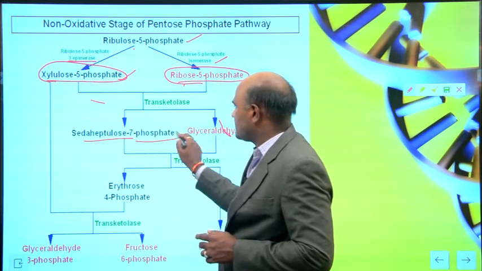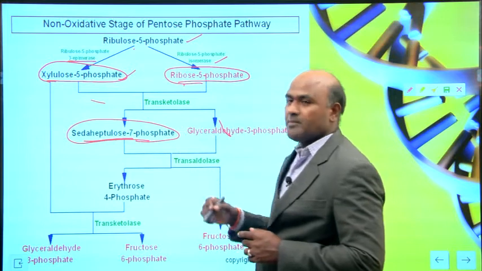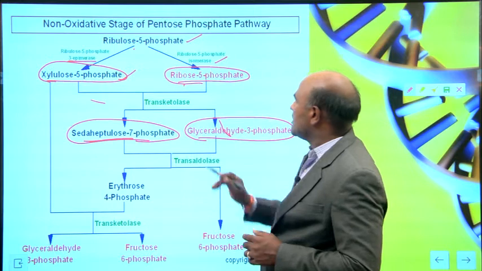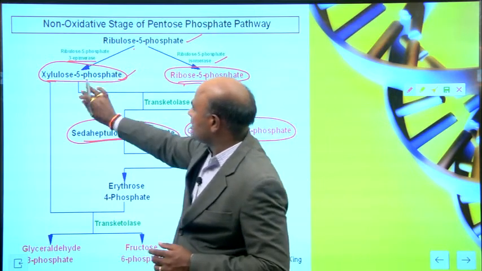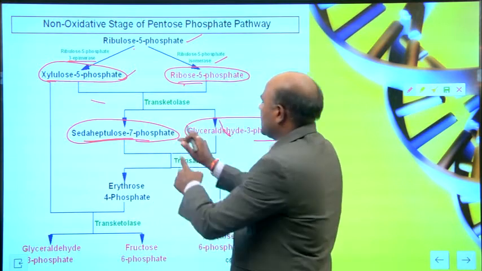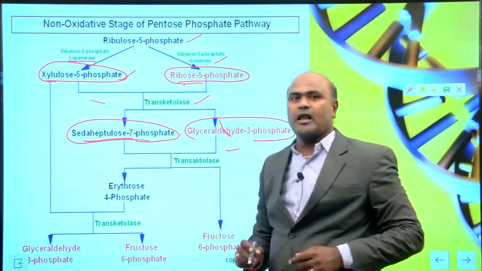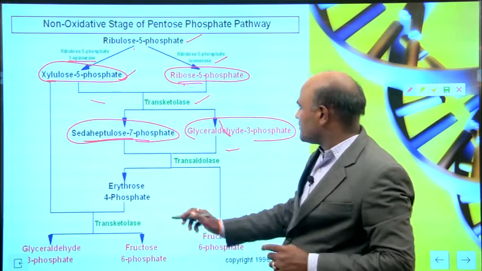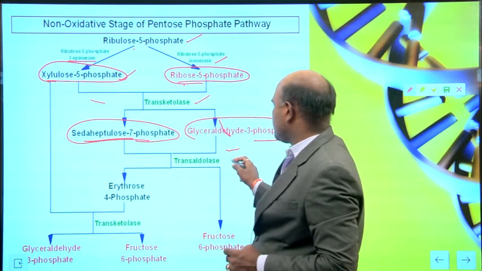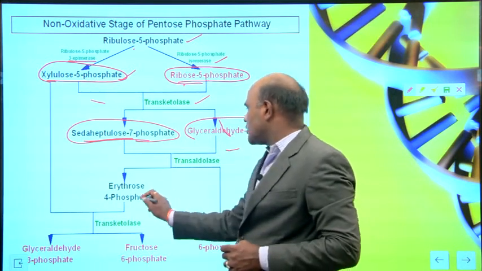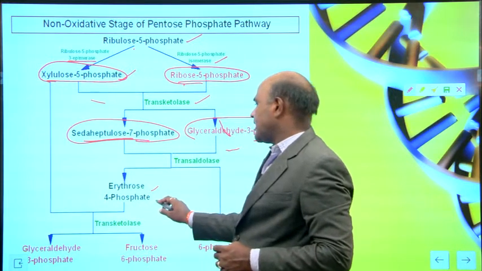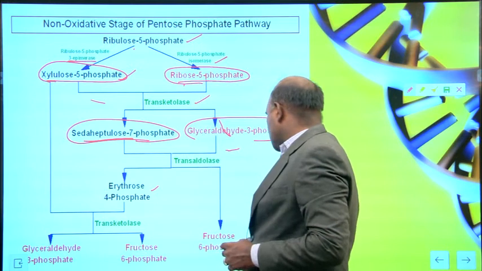heptulose 7-phosphate and glyceraldehyde 3-phosphate. These 2 are converted into again 2 molecules with the help of transketolase. Again, heptulose 7-phosphate and glyceraldehyde 3-phosphate, these 2 are converted into 2 molecules, erythrose 4-phosphate and then fructose 6-phosphate.